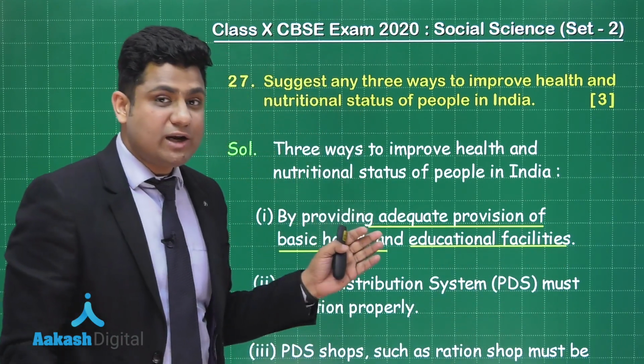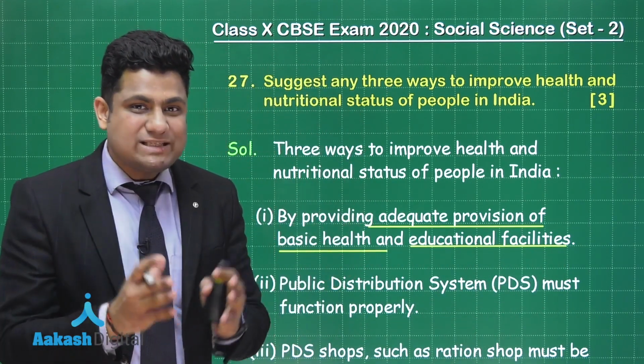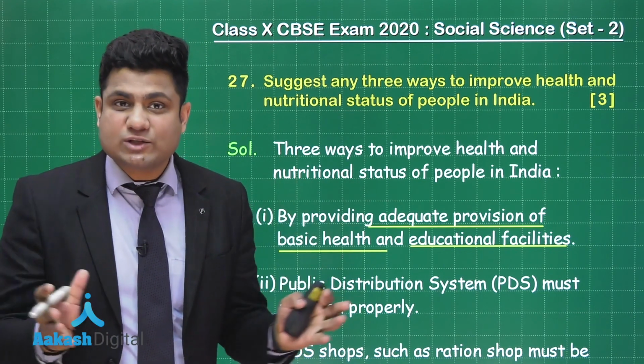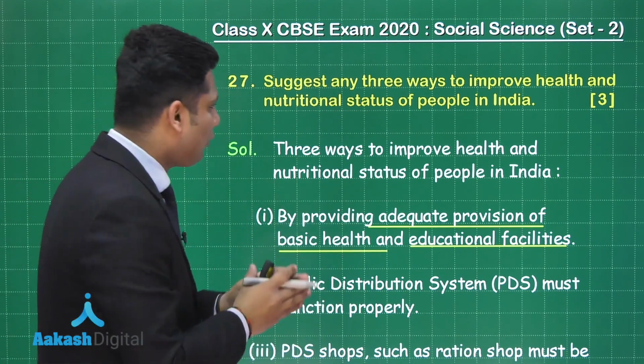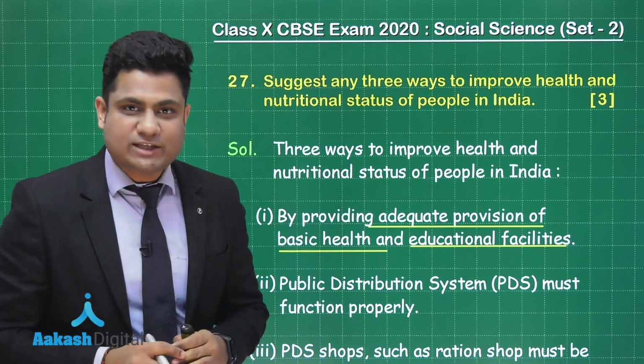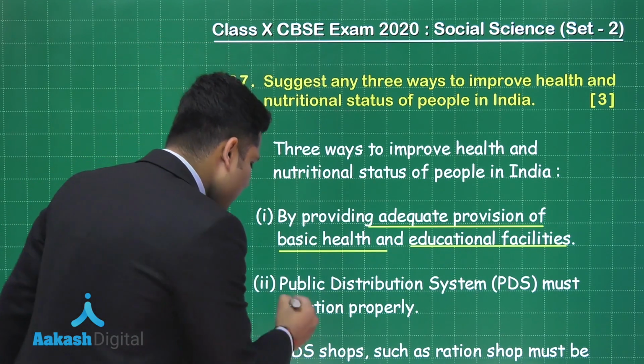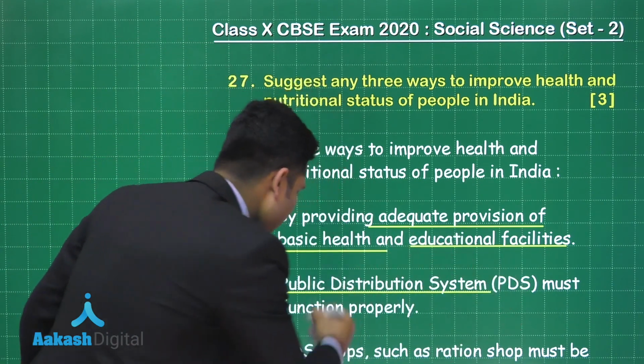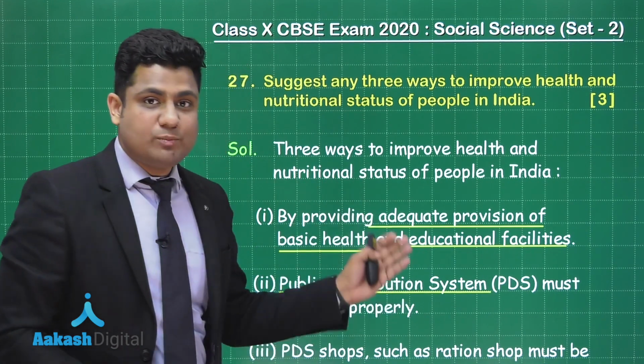So we know, dear students, that the government is providing basic health and educational facilities to the people in order to improve the health and nutritional status. Second is the public distribution system scheme, which must function properly.